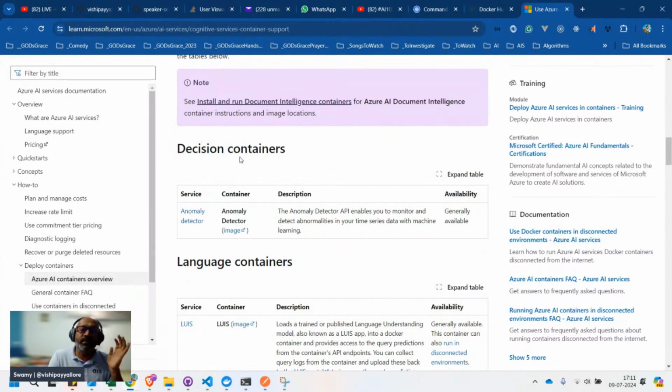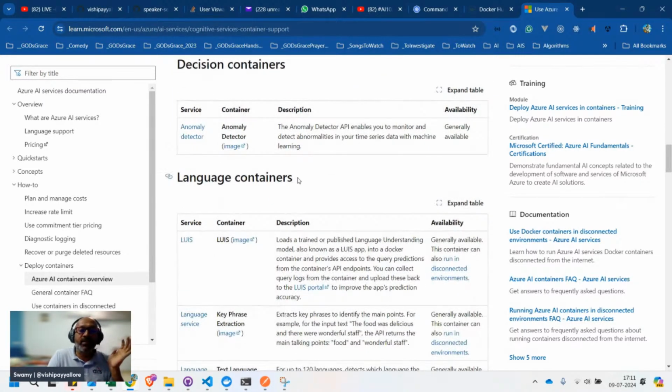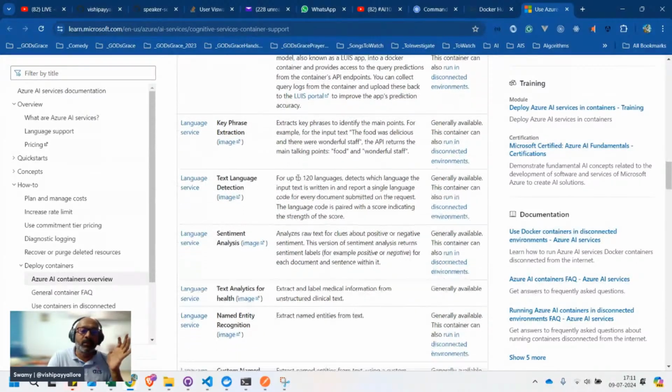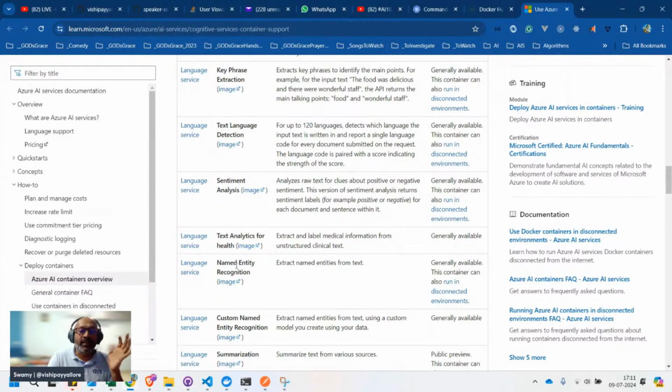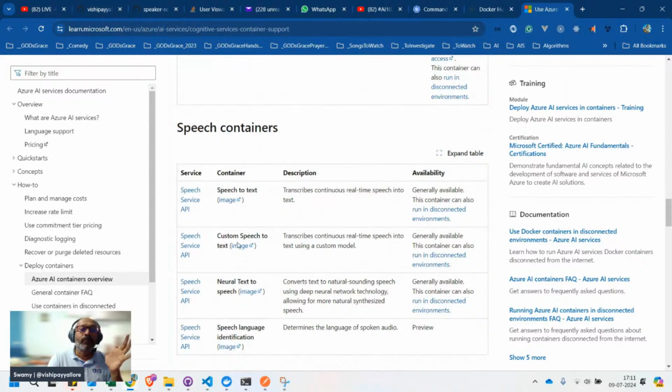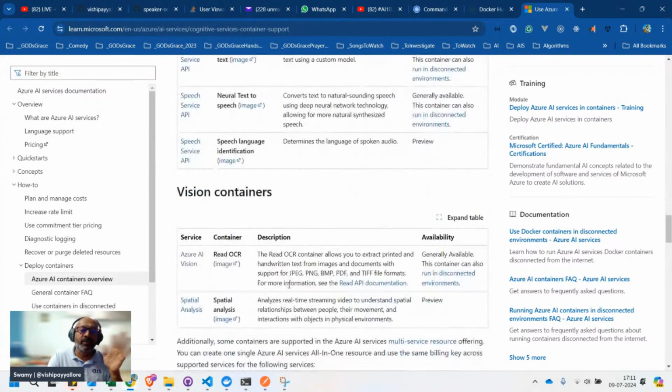You can see this from the decision perspective: you have the anomaly detection container. From the language perspective, you have the LUIS language service, text analytics, named entity recognition, summarization, translators. From the speech perspective, we have text to speech, custom speech to text, and these things. From the vision containers, we have vision as well as spatial analysis. But from the vision perspective, Read OCR is the one we do have at this point of time.